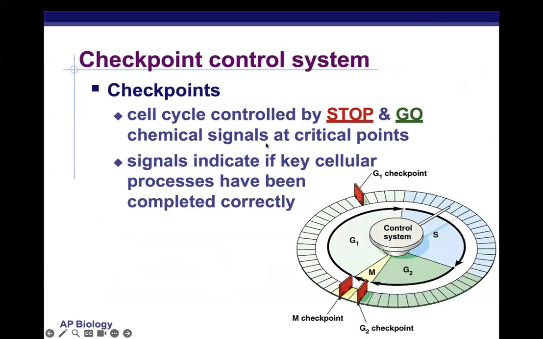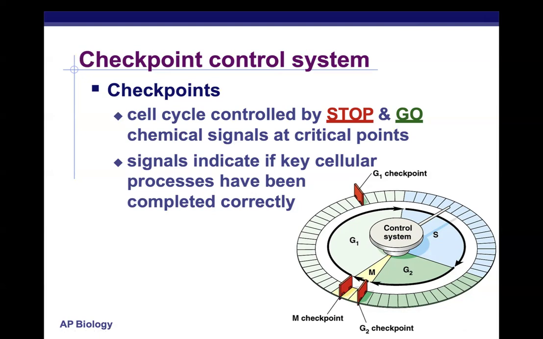These were examples of points called checkpoints, and these checkpoints are what regulate the cell cycle. These checkpoints are stop and go chemical signals at critical points. Really, there are three key points: a G1 checkpoint, a G2 checkpoint, and an M phase checkpoint.